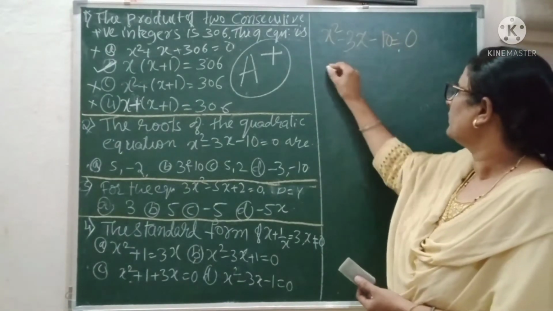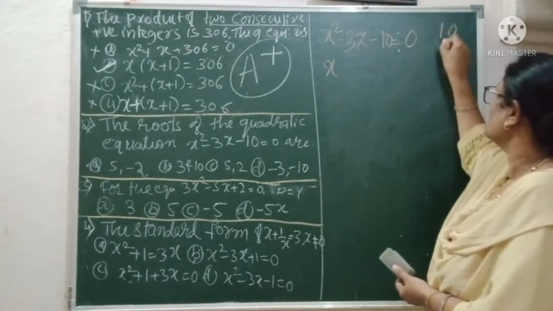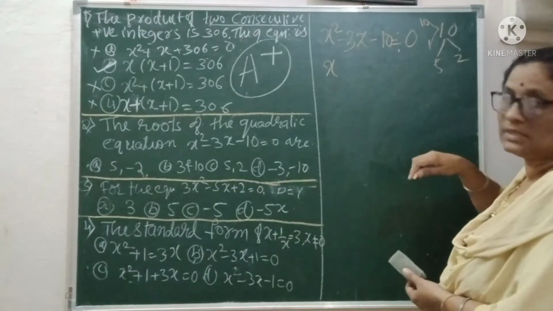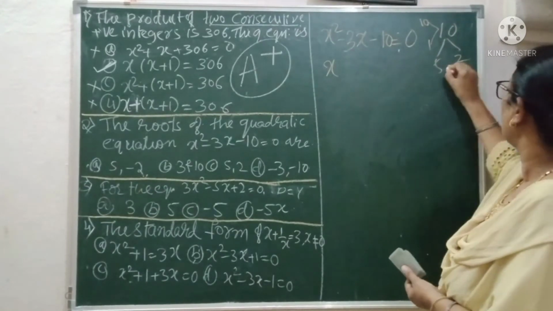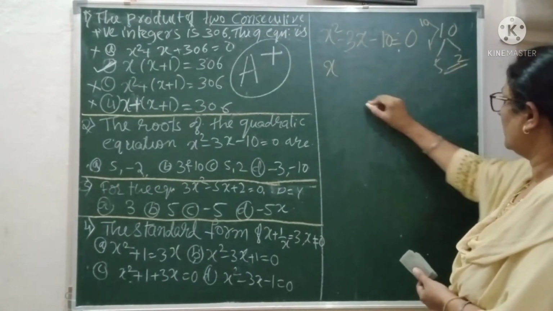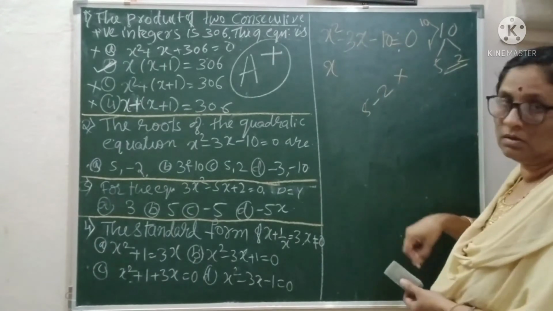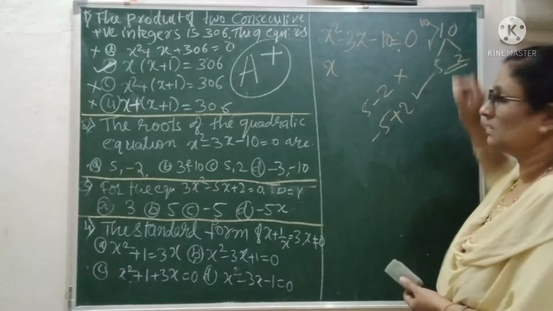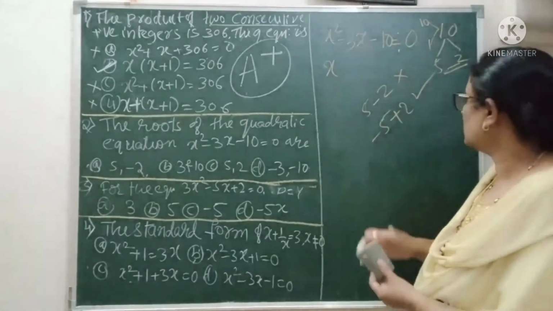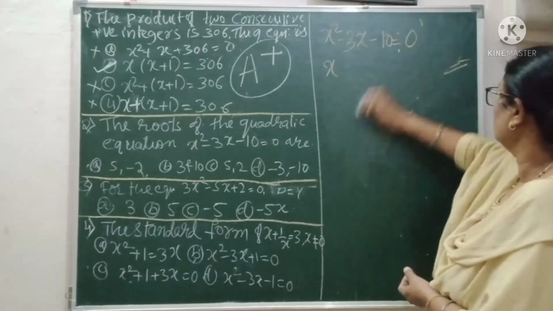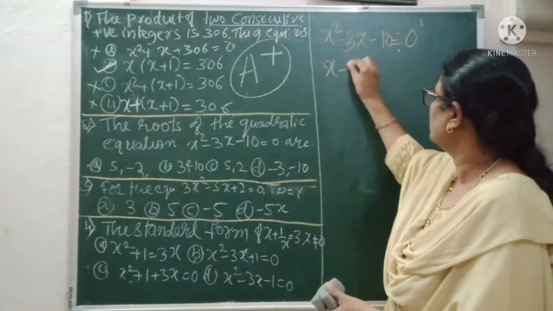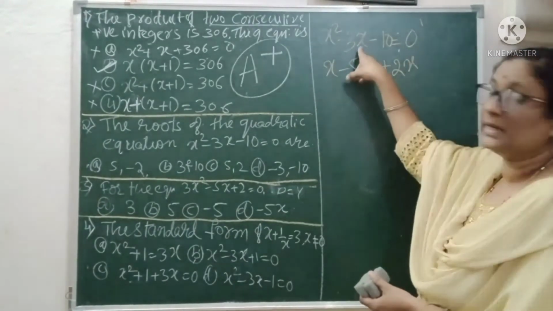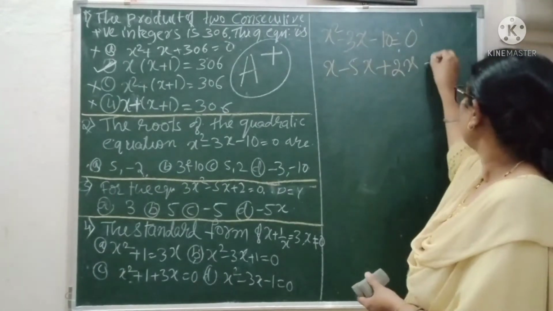Follow all the things of the solution. Now look at this one, factors of 10: 5 and 2, and 10 and 1. Satisfying this one, 5 and 2, if you write 5 minus 2, I say this is wrong because we need minus 3. So be careful with these things, don't hurry. The correct way of writing this is minus 5x plus 2x gives you minus 3x, minus 10 equal to 0.